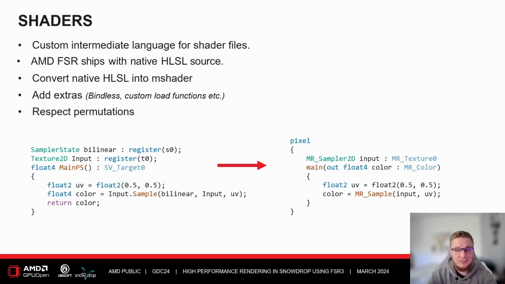Of course, during this conversion, we have the perfect opportunity to inject some extra functionality. Some of the extra things that we added were the bindless accesses, and we have a couple of custom loading functions that we run. FSR shaders also have a couple of shader options that can be specified on context creation. These options drive which permutation of the shader we're going to use. These permutations need to be respected by our conversion process as well, so that we have all of the permutations neatly converted and stored on disk.